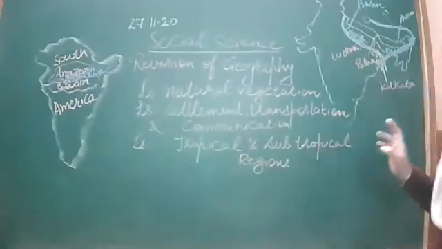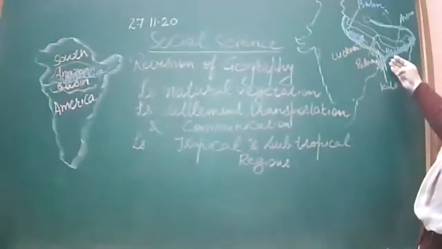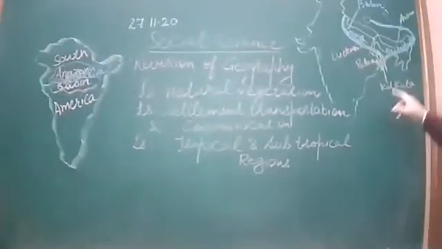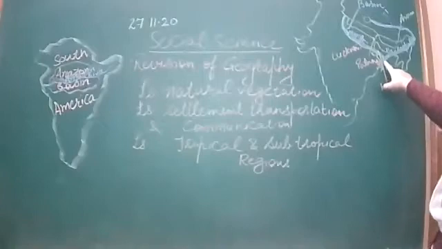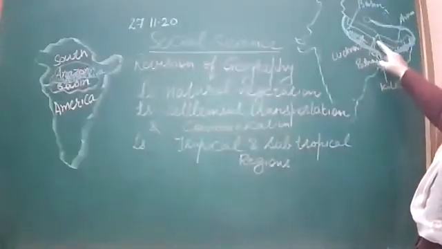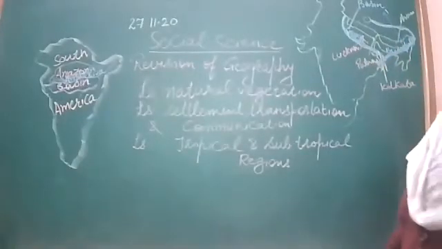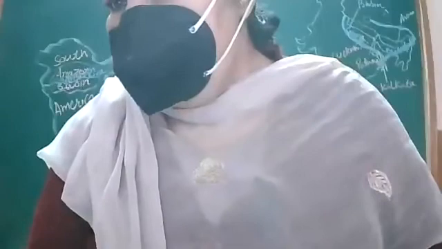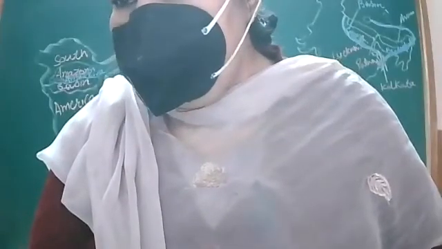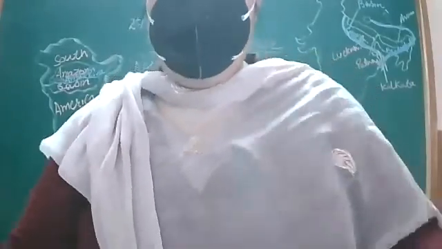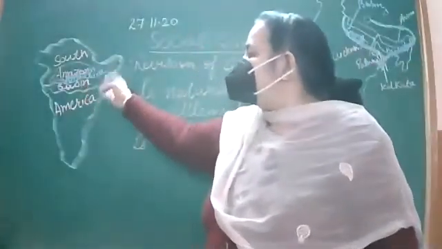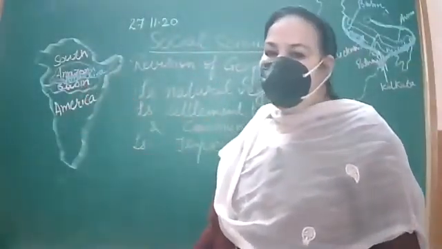And you know it well that both the rivers make the largest delta in the world. Sundarban Delta, you must have seen this. Both the rivers, Ganga and Brahmaputra, made the largest delta in the world, and that is Sundarban's Delta. So Ganga Brahmaputra basin is formed by two rivers, Ganga and Brahmaputra, whereas Amazon basin is drained by river Amazon.